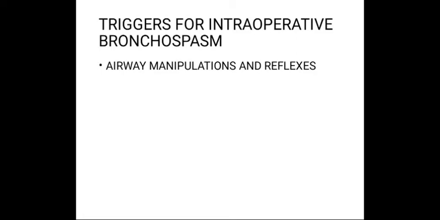In patients with known reactive airways, prevention of coughing at the time of tracheal intubation by using either a deep level of anesthetic or muscle relaxant may help to minimize the likelihood of bronchospasm. This is about the airway manipulation and the reflexes.